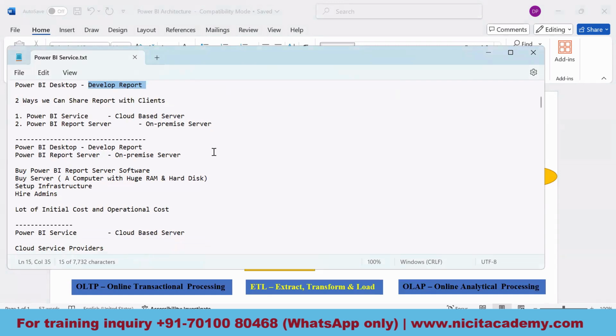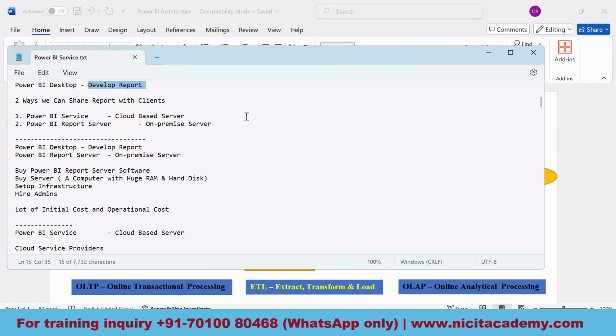Before that, let me give you some idea. Tomorrow, whenever you go for a Power BI interview, you will be asked how you used to share the reports with the clients. That question would definitely be asked: how you have shared the reports, how you used to share the reports with the clients.